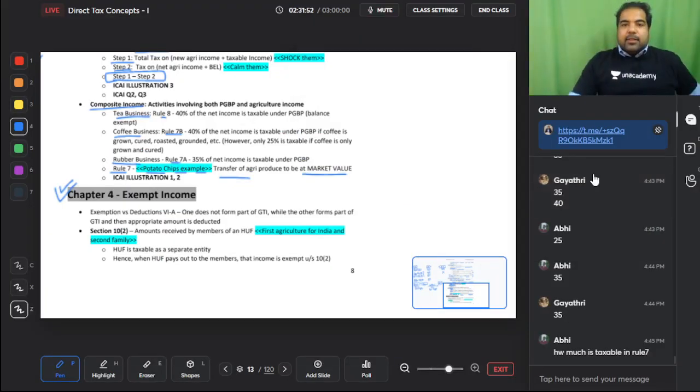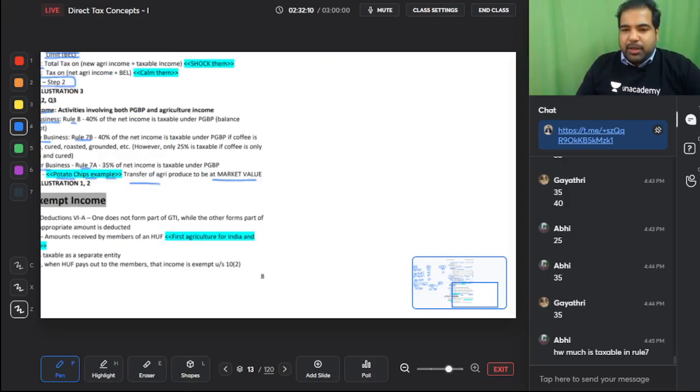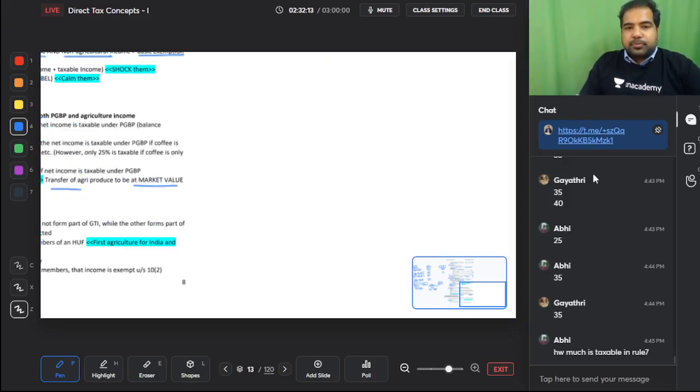Alright, we are back. Guys, this is the last chapter that we are doing before the break, and then we go into a nice break. So this is exempt income, a chapter that is not asked directly, but in your other income, they quietly slide these incomes which you are expected to know. Let's do exempt incomes, but before that, let me introduce you to exempt incomes.